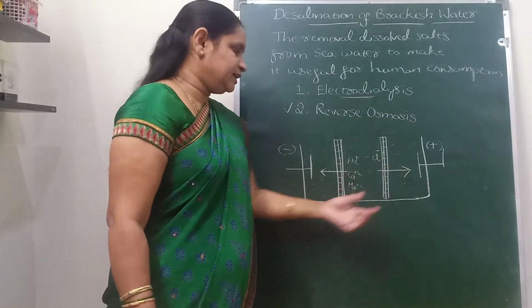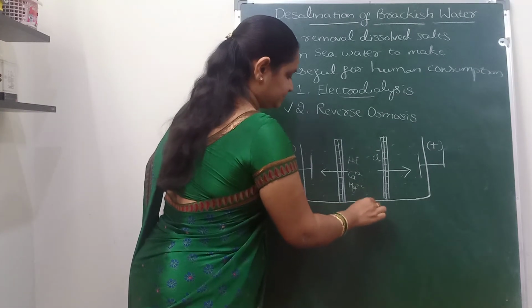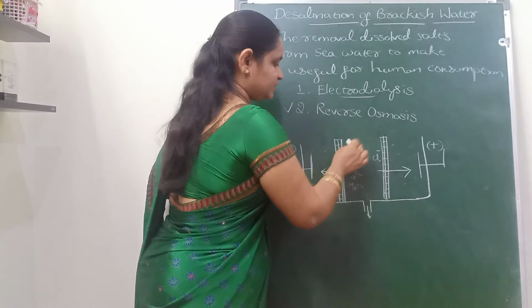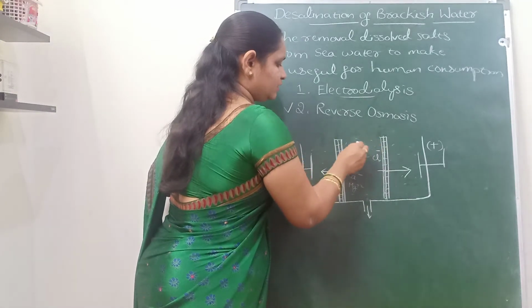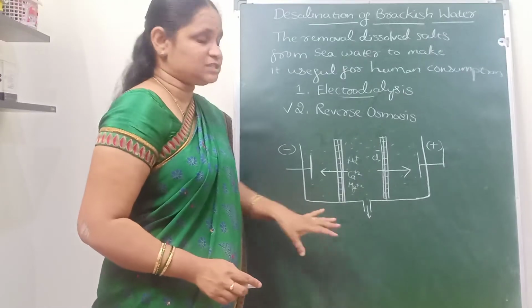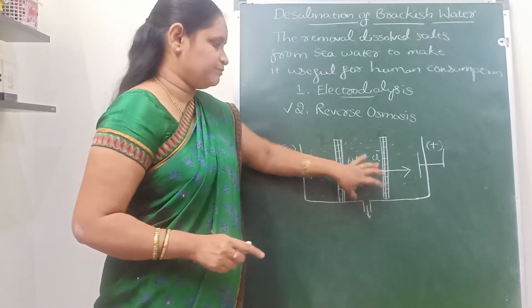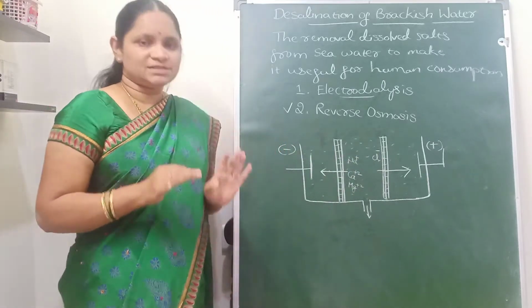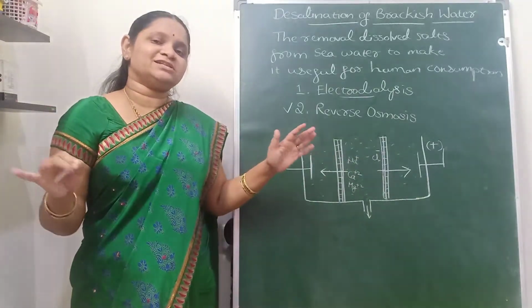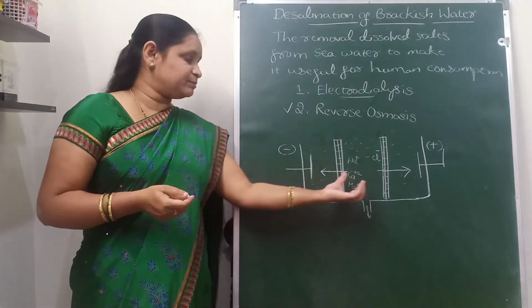Because of that, after some time the middle compartment has no more cations and anions left, so it contains only pure water without any dissolved salts. Cations and anions have migrated towards their oppositely charged electrodes, and pure water is collected from the middle compartment.